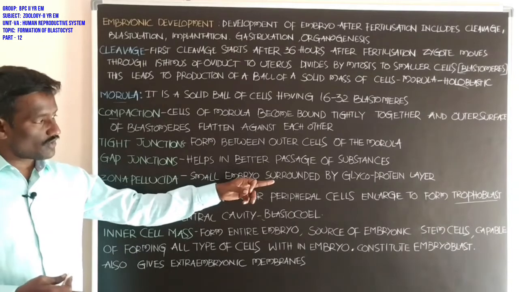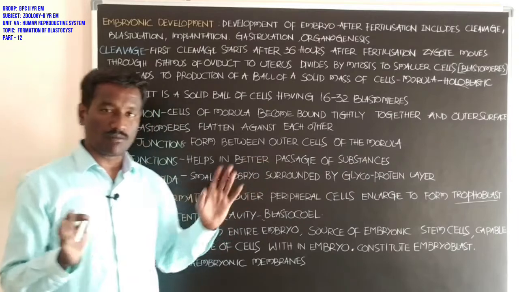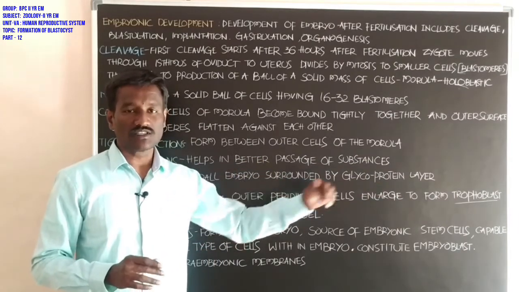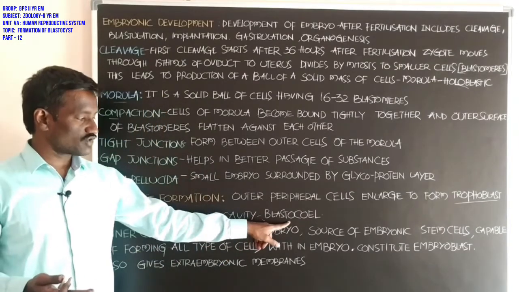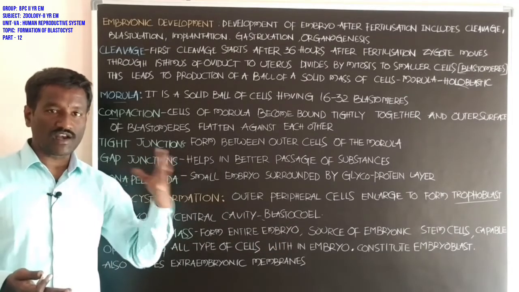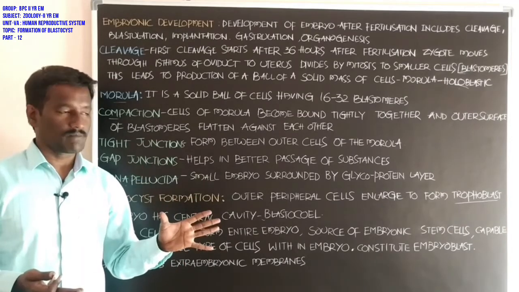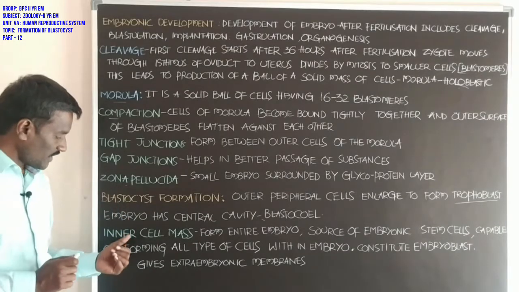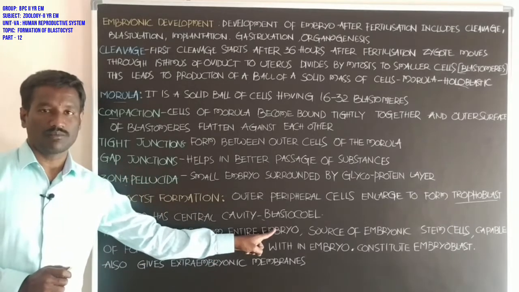Okay, what about the trophoblast? The outer peripheral cells enlarge and form the trophoblast. The cells present in the trophoblast secrete some amount of fluid that enters into the blastocoel. This causes the embryo to acquire a cyst shape, a bag-like arrangement, hence it is called the blastocyst. Student, the inner cell mass forms the entire embryo.